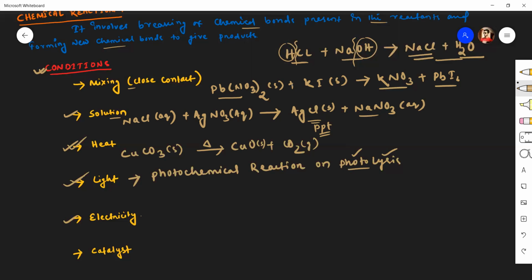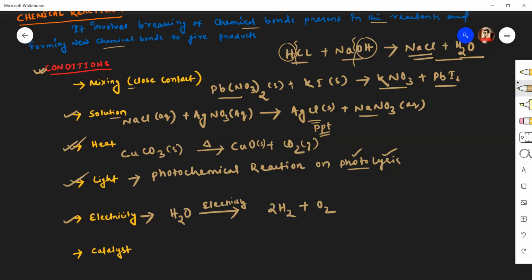The fifth condition is electricity. Certain chemical reactions, like decomposition reactions, only occur when electricity is passed through the substance. Like when you apply some electricity to acidulated water, it will decompose to hydrogen and oxygen, collected at the two opposite electrodes, cathode and anode respectively.